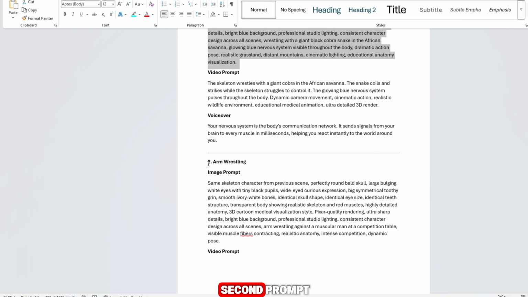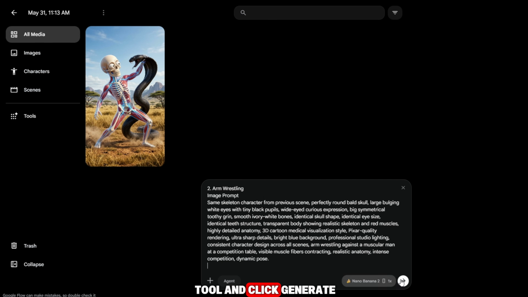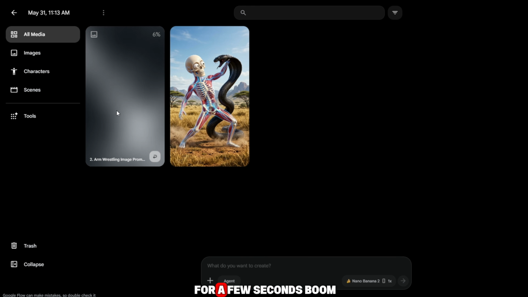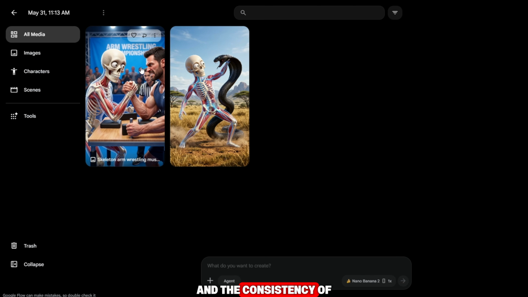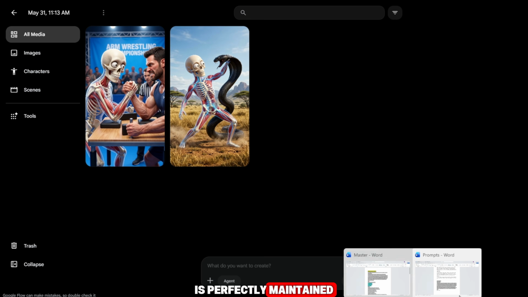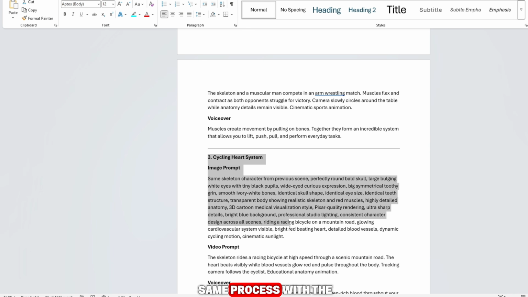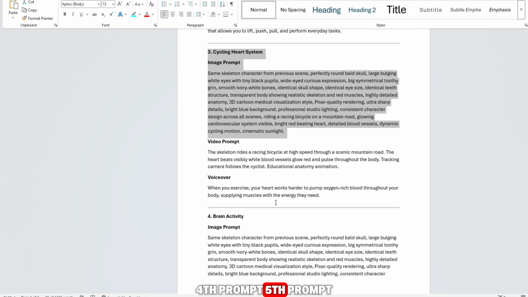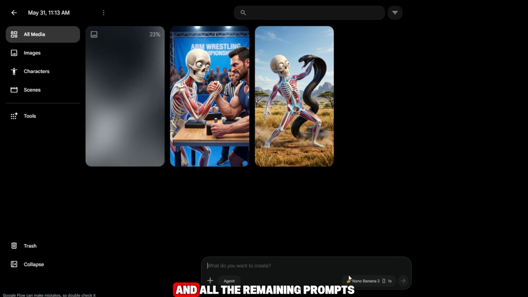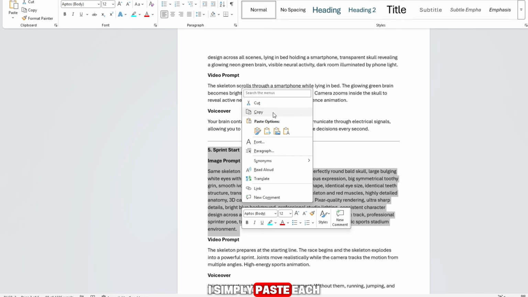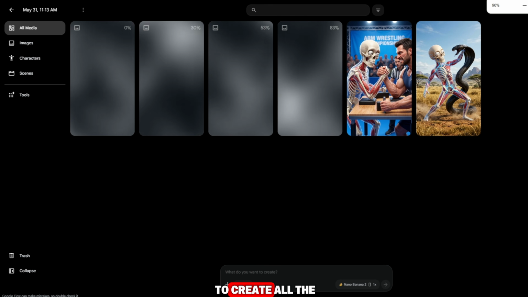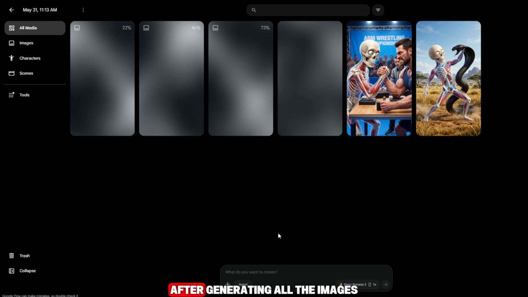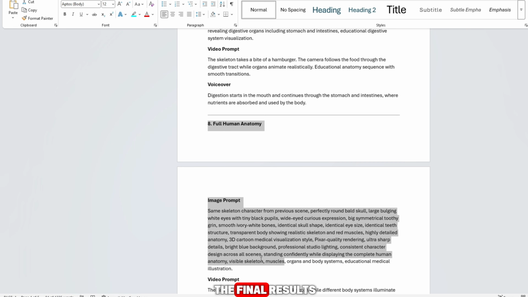Next, I copy my second prompt, paste it into the tool, and click Generate once again. After waiting for a few seconds, boom! My second image is ready as well. Once again, the quality is amazing, and the consistency of the character is perfectly maintained. Now I continue the same process with the third prompt, fourth prompt, fifth prompt, sixth prompt, seventh prompt, and all the remaining prompts. I simply paste each prompt one by one, generate the images, and allow the AI to create all the required scenes. After generating all the images, I will show you the final results.